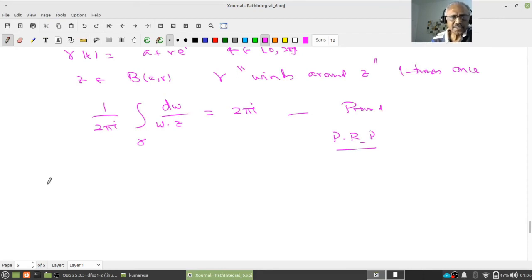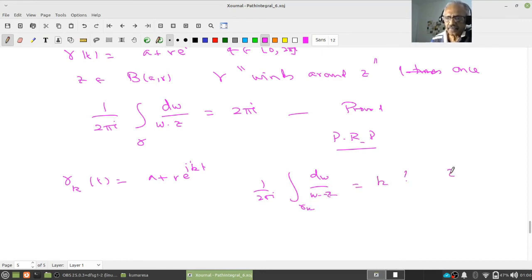Now what is the question you would like to ask? Suppose I take gamma k of t equal to a plus r e power i k t. Do you think 1 by 2 pi i integral of dw by w minus z over gamma k is k, where z is of course in the ball? The answer is easy.